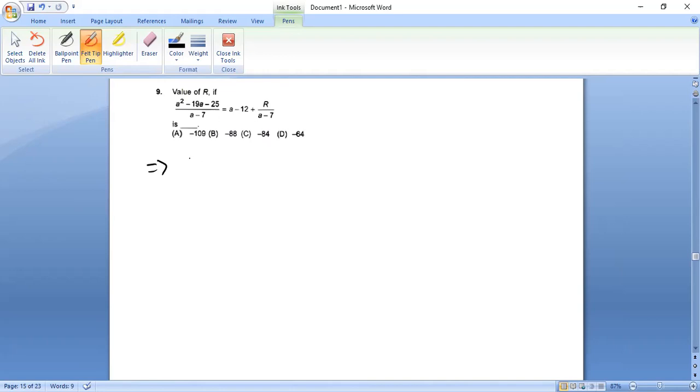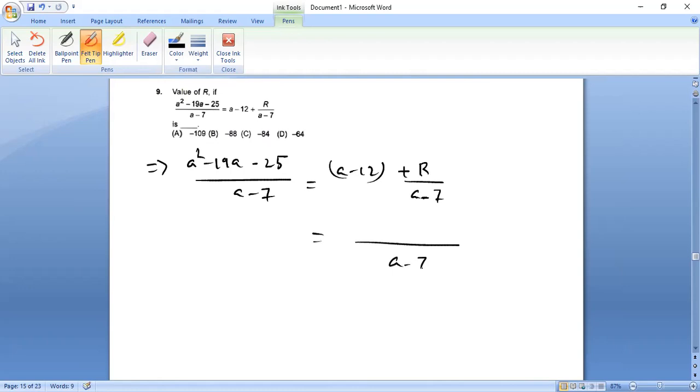Okay, let us do it like this. a square minus 19a minus 25 divided by a minus 7. On the right hand side we have a minus 12 plus r by a minus 7. So let's take the LCM, a minus 7.